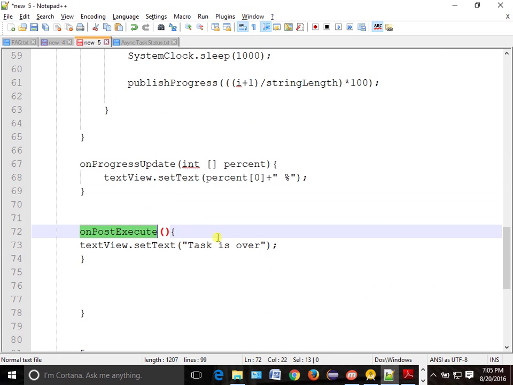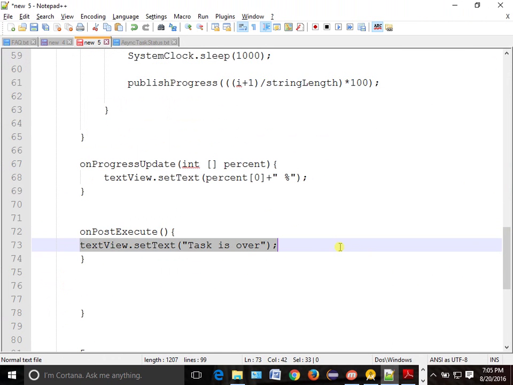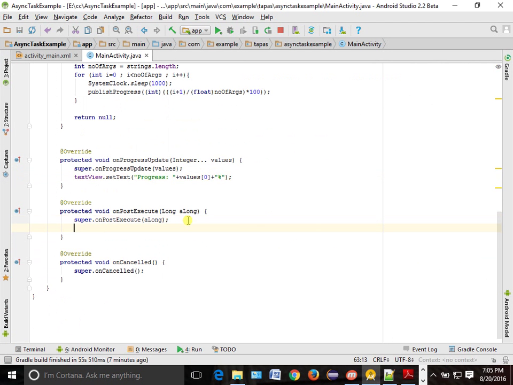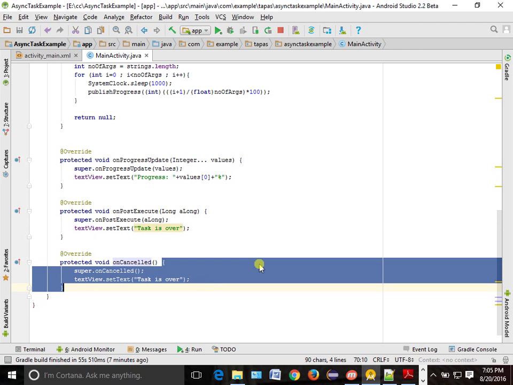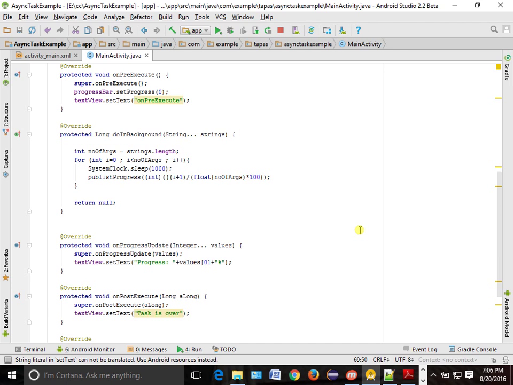What is left now? On post execute. So on post execute, you can directly write here: task is over. If I cancel it, then task is cancelled. Okay, so this is the way we will do it.